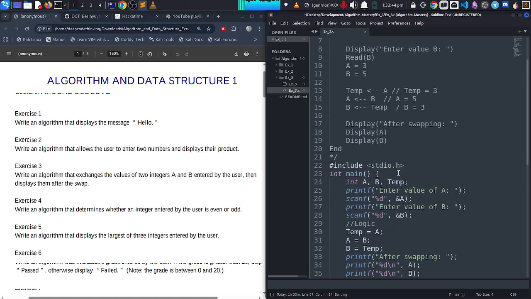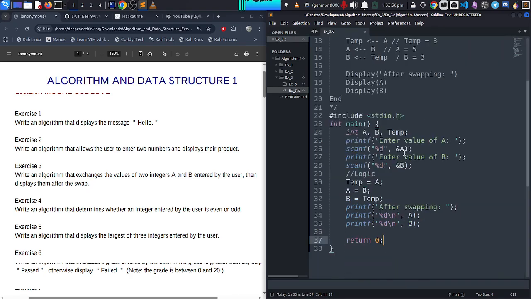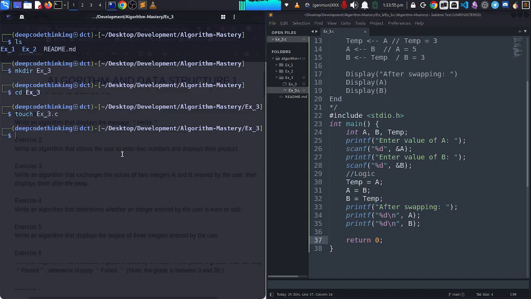Okay, it compiles successfully. You can see there is this executable and it's in binary. So for me to run it, I'll open my terminal. Okay, so if I say ls, you see that there's an executable in green, exercise 3. So it's different from this, the exercise 3 with the C extension. Okay, so to run it, I'll just put ./exercise3.